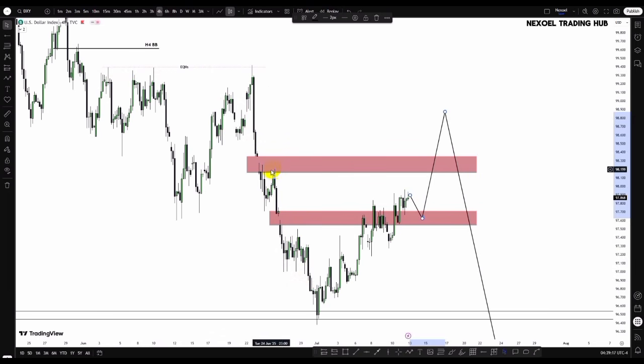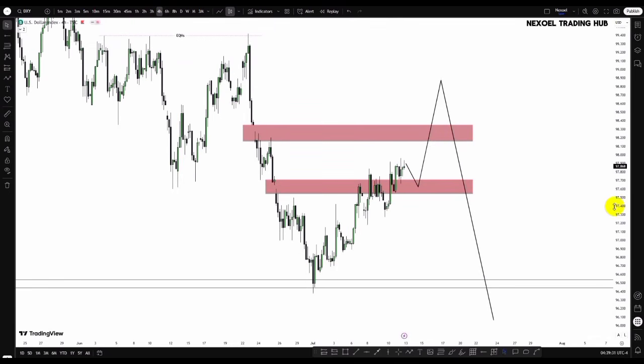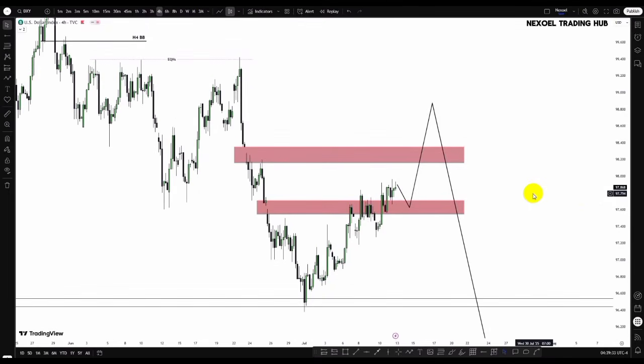So price would want to seek this buy side liquidity, an engineered liquidity here, and then we could see price trade higher into this fair value gap before we have the possibility of a bearish movement to the downside. So this is the narrative from the 4-hour time frame. This is what I have to show us in the dollar index. Let's check out the EURUSD pair, guys.